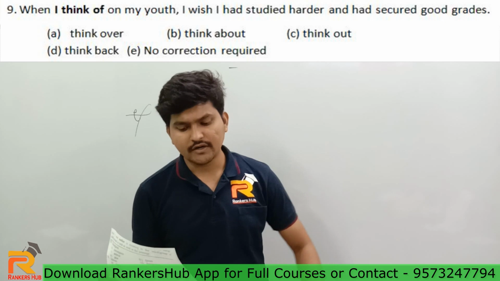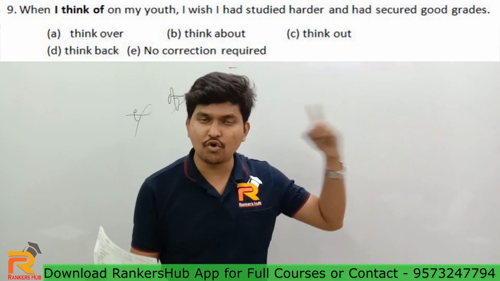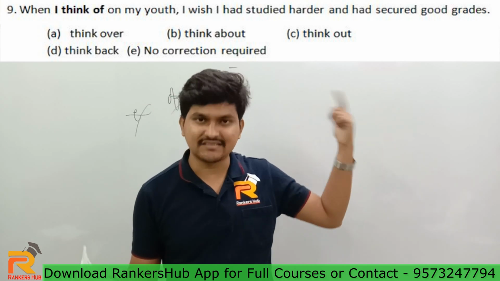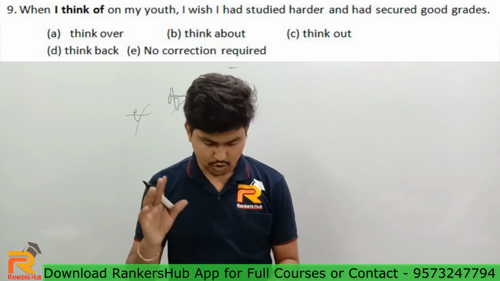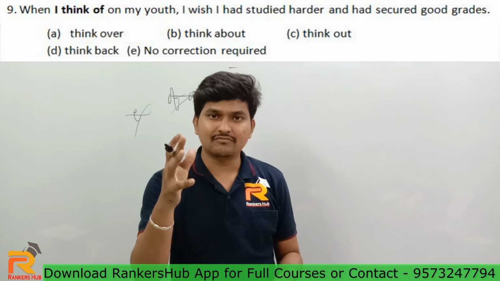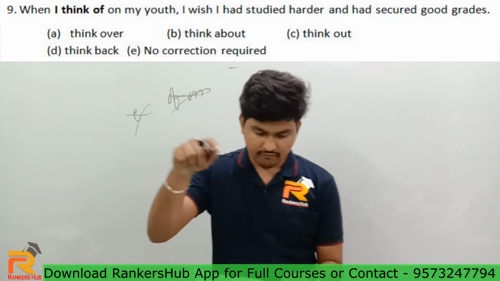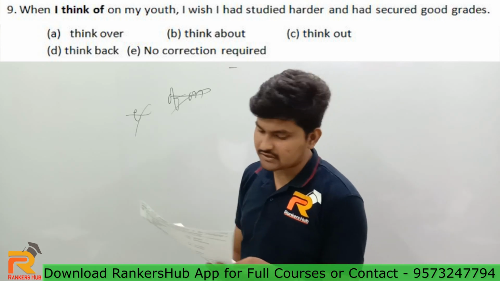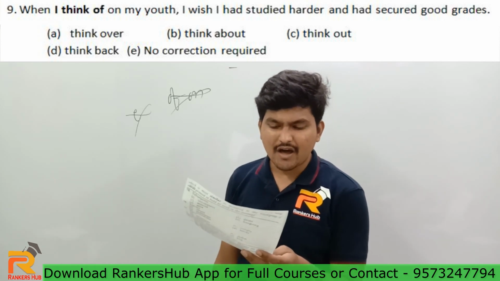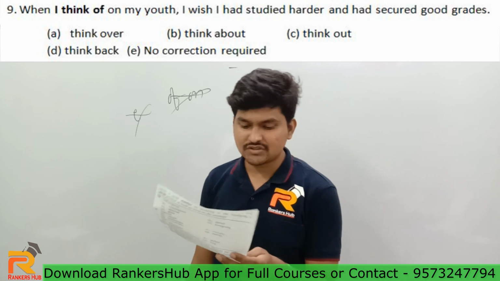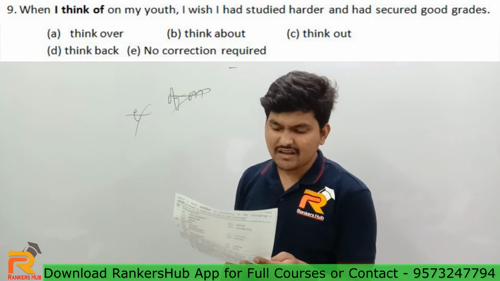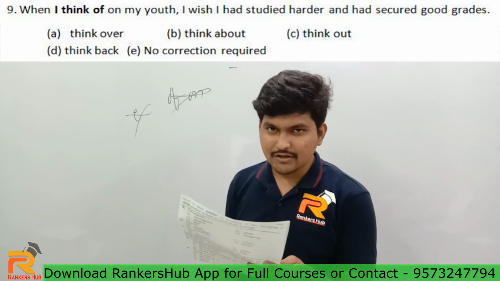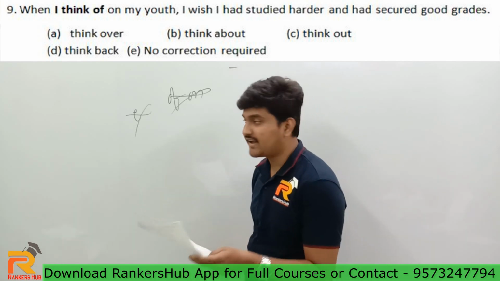See, you're talking about something that happened in your past. You're trying to recollect something that happened in the past, right? A past event, a past time actually. So you need a sense of recollecting, going back to a past time. So which phrase is going to give that sense? When I think of on my youth is not correct. When I think over on my youth is also not correct. When I think about on my youth doesn't sound good to me. When I think out on my youth doesn't sound good. When I think back, right?